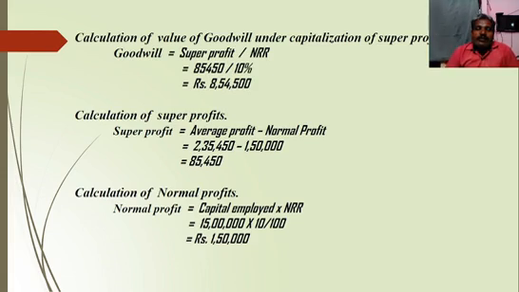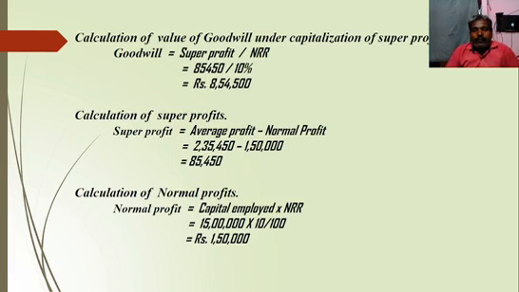Then the next stage is calculation of normal profit. What is the formula for calculation of normal profit? Normal profit equals capital employed into normal rate of return. That is the formula. In that problem, the capital employed is 15 lakhs into 10 percent, that means 1,50,000. That is called normal profit.